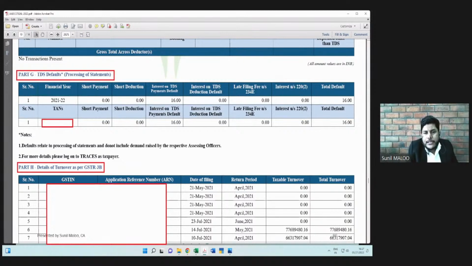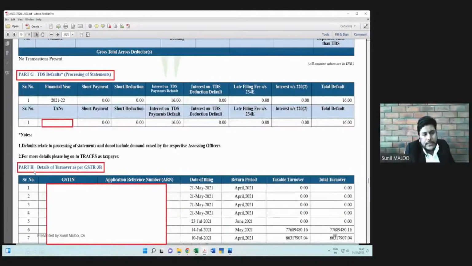Any person filing TDS returns, in the same manner as our income tax return is processed, similarly the TDS returns are also processed by the TDS CPC. And on processing such TDS returns, if there are some defaults, then those defaults will appear under part G of the 26AS. So here one can have a look at various defaults and either make them good or make the payment of the default.